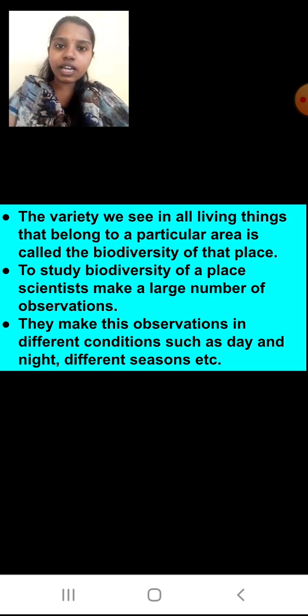We have to make different observations. Just like you observe a particular place, the scientist also goes to different places and observes the living things. They make these observations in different conditions such as day and night, different seasons, etc. So they may have to work day and night in different seasons.